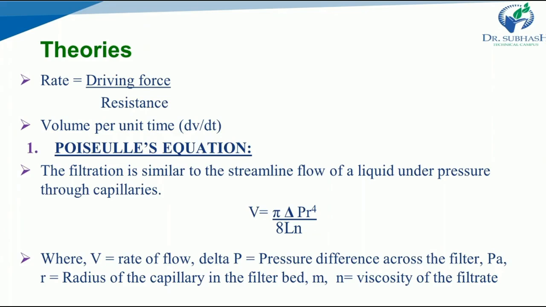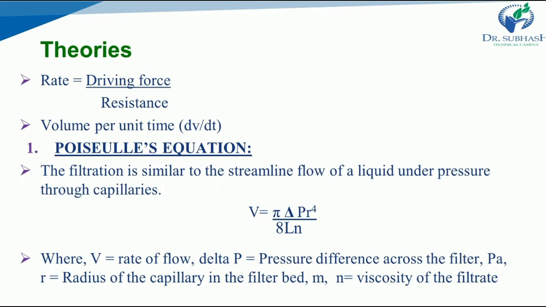To understand it further, we have these theories. The first and most important is Poiseuille's equation. Filtration is similar to the streamlined flow of a liquid under pressure through capillaries. The equation is V equals pi delta P r raised to the power 4 divided by 8 L eta. V is the rate of flow, that is, the volume of liquid flowing in unit time.